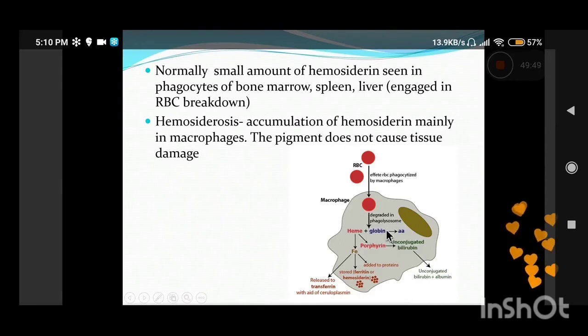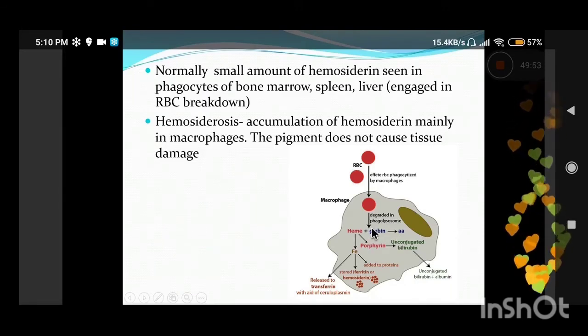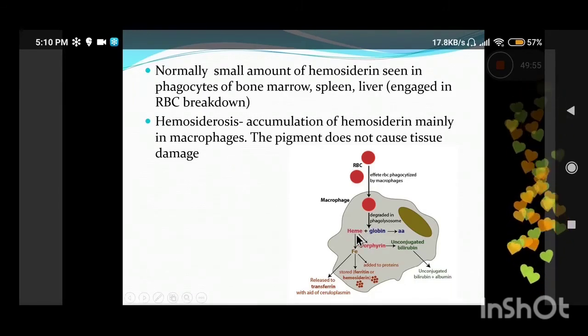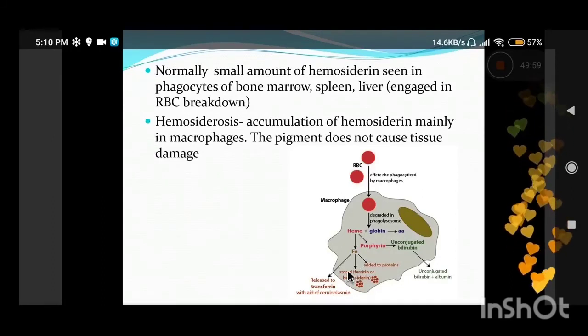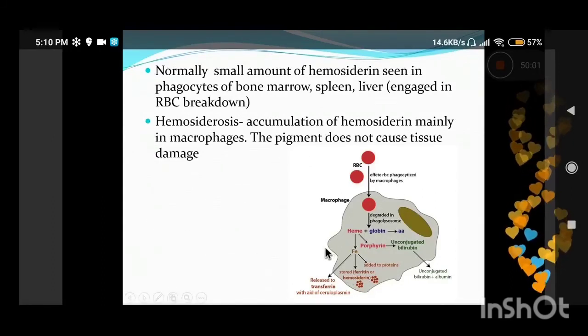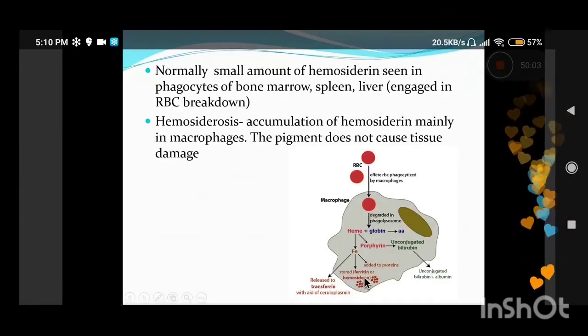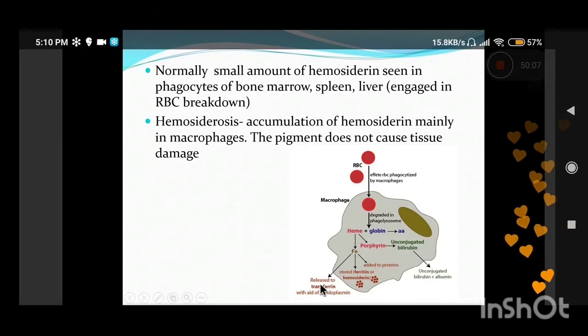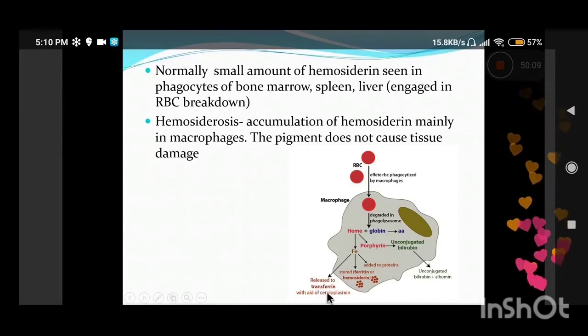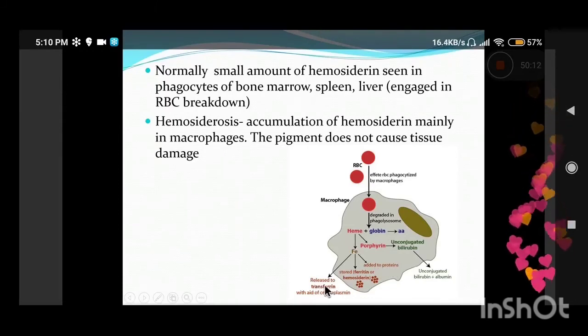Hemoglobin is degraded within the macrophages. Globin, which is the protein part, is separated. Heme is separated, and the iron is separated out from the heme and stored as ferritin within the cell, or added to proteins, or released into circulation in the form of transferrin.